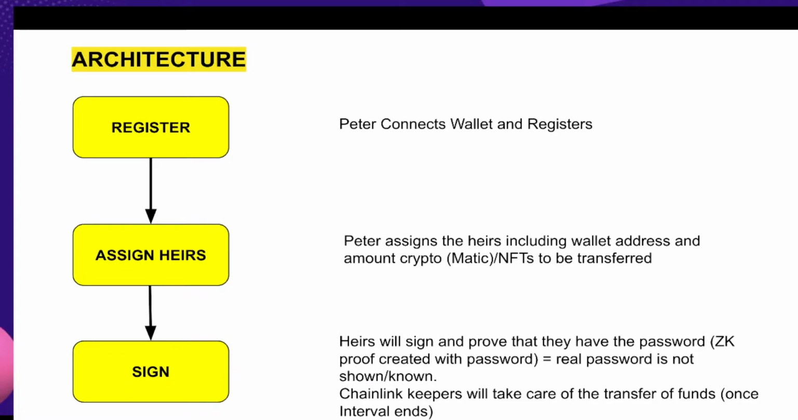Now, I just wanted to show you the overall architecture, and this is what actually happens. Peter connects with his wallet and registers. Peter then assigns the heirs, including the wallet address and the amount to be transferred. The heirs will sign and prove that they have the password. It is at this point that a ZK proof is created with the password, as the real password is not known or shown. Chainlink Keepers will then take care of the transfer of funds, which for this example is simply the use of intervals. And now we go to our demonstration.